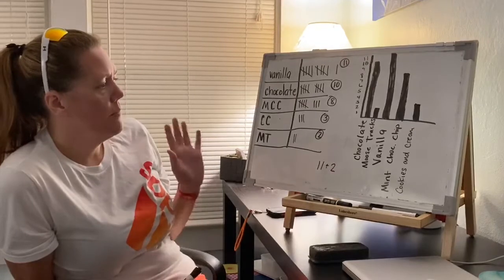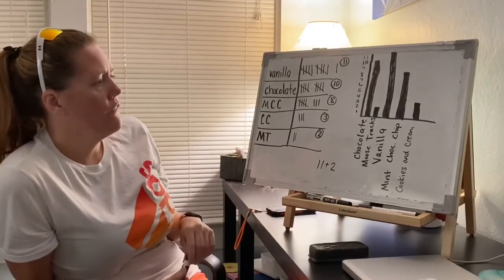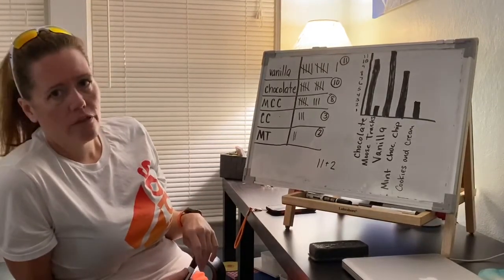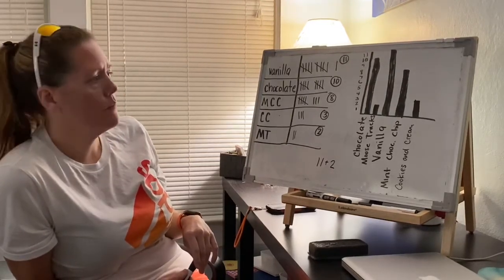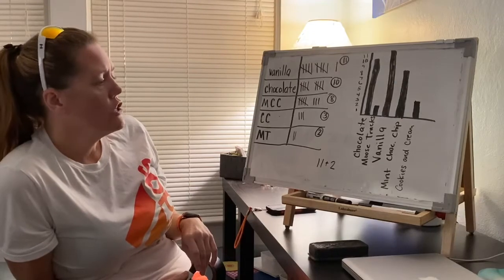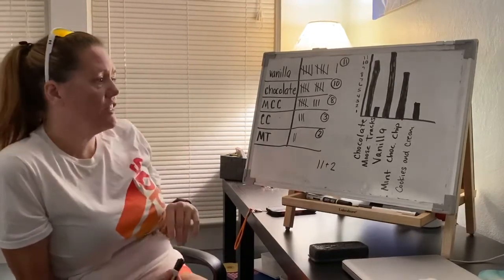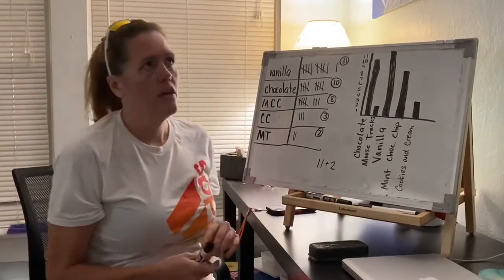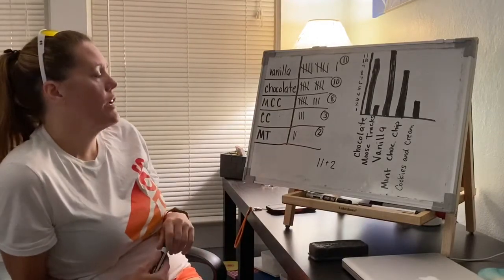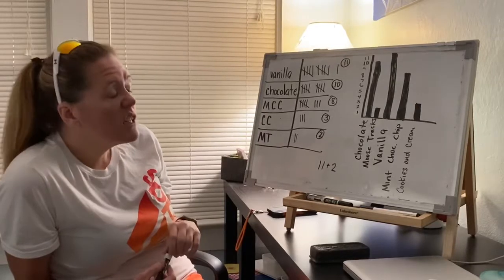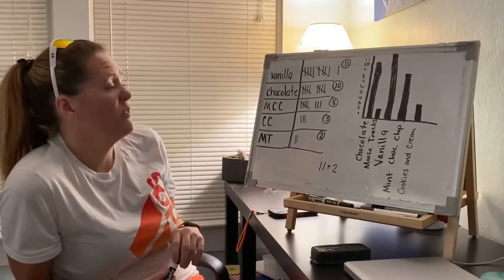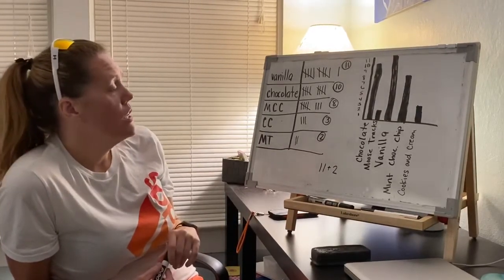So this is how to make a bar graph. If you were making a pictograph or a picture graph, you would just use pictures instead of bars. And we'll practice that a little bit later. So what I want you to do at your house is find something that you can graph. You can do lots of different things. You can ask your family about their favorite flavors or maybe their favorite colors. You can do people's favorite toys or TV shows.